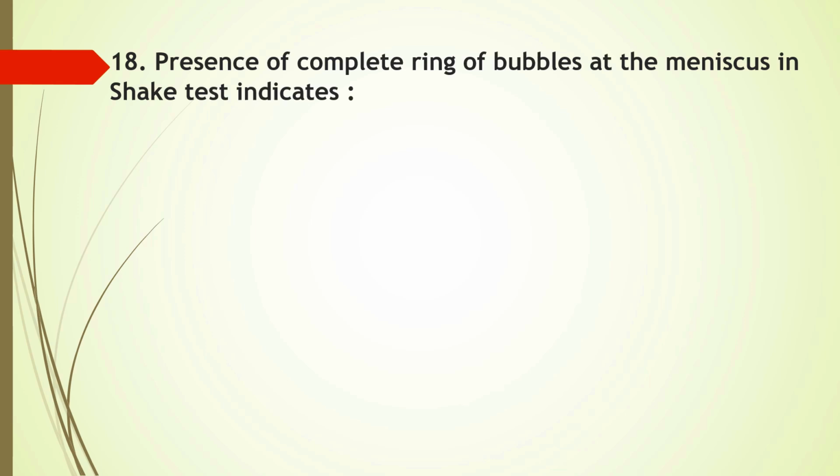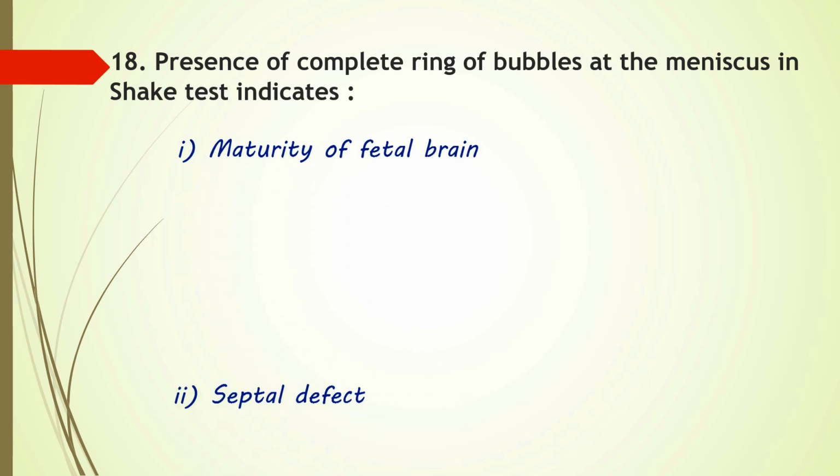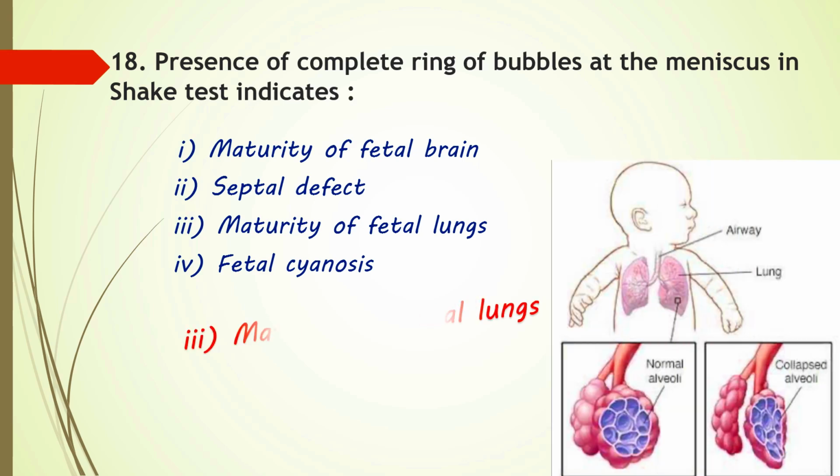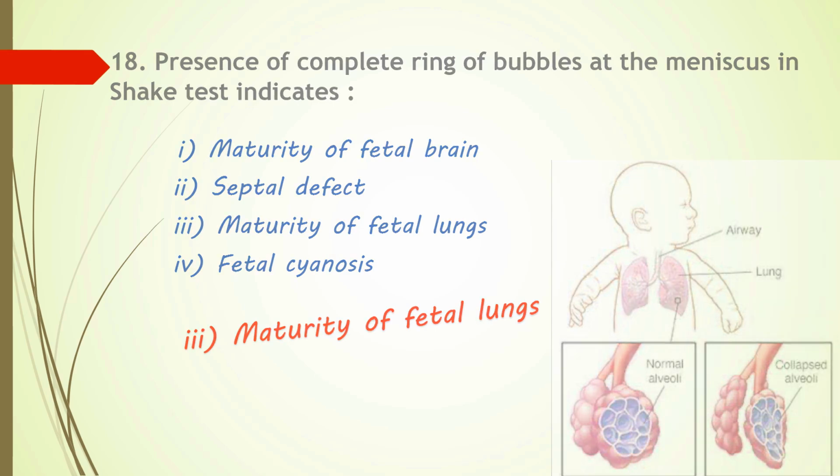Question number 18. Presence of complete ring of bubbles at the meniscus in SEC test indicates? Options are maturity of fetal brain, option 2 septal defect, option 3 maturity of fetal lungs, or option 4 it indicates fetal cyanosis. Yes, you are right. The SEC test, or foam stability test, is a rapid bedside assessment of fetal lung maturity by checking the amniotic fluid for surfactant. So here option 3 is the correct answer.